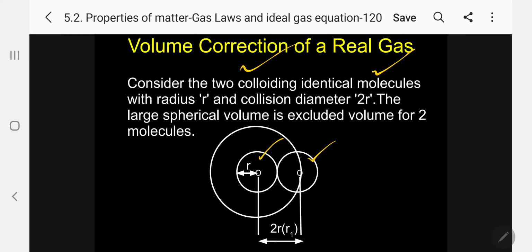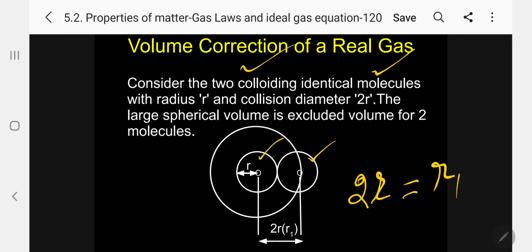With the radius r, same radius, like a hydrogen you think of. And the collision diameter is 2r. So 2r, for convenience, I will write as r1. For calculation, I am going to take it as r1. 2r means the radius of one molecule plus the radius of another molecule. Kindly follow.